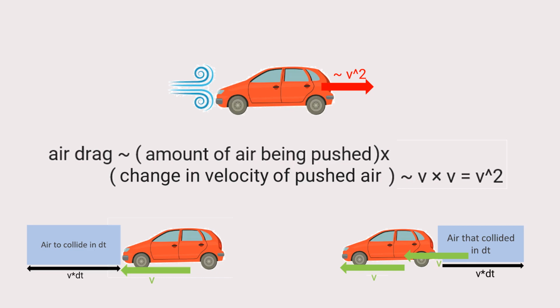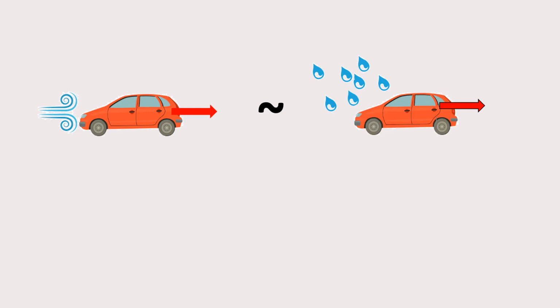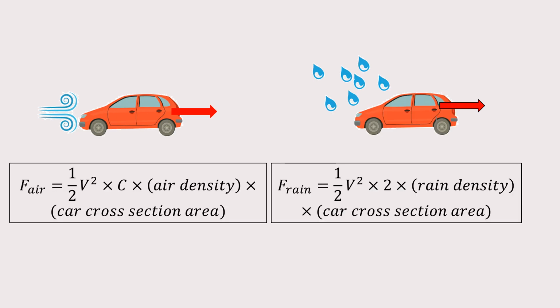For the exact same reason, the drag associated with the rain is also proportional to v squared. Just replace air with water droplets everywhere. So it turns out that the force from the collision with the droplets is very similar to the drag force from air. Further analysis shows that for the same reason, the air drag coefficient is also very similar to the rain's drag coefficient. Specifically, we get the following expressions. Note that as shown before, the drag forces are proportional to v squared.